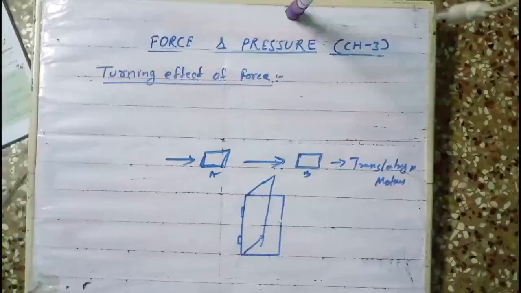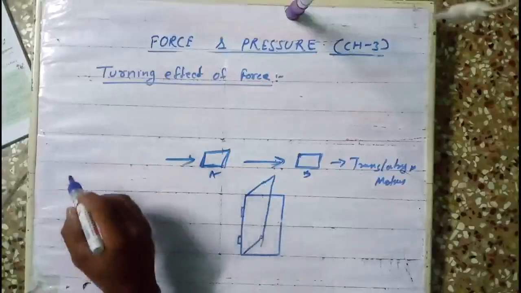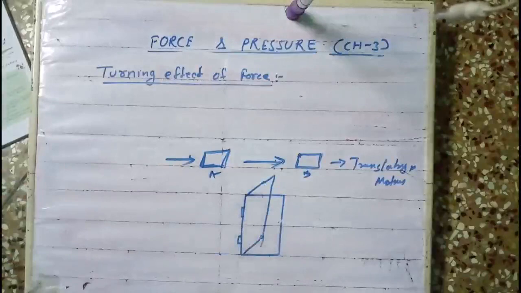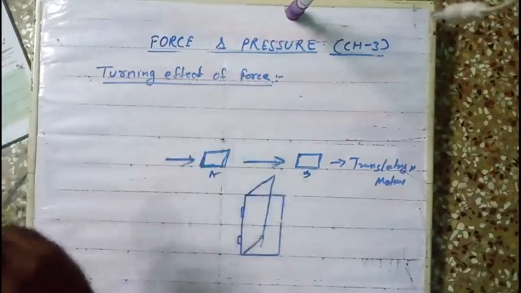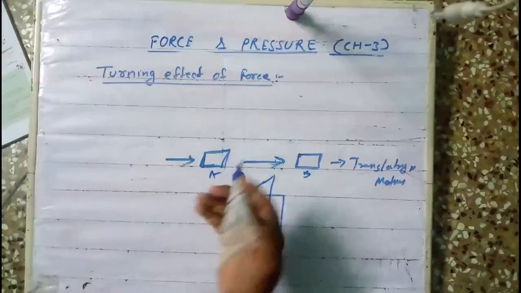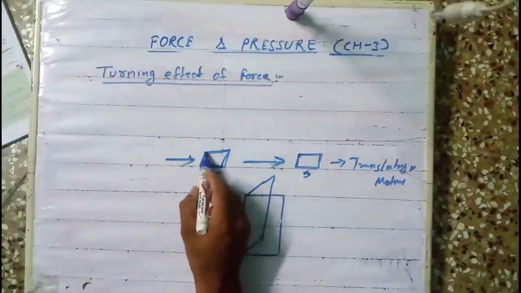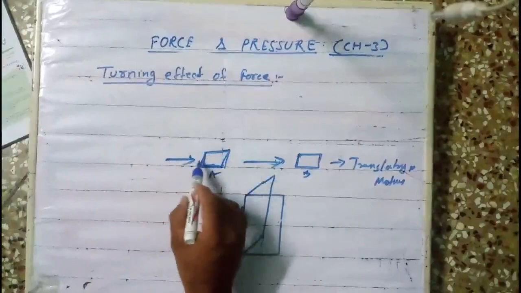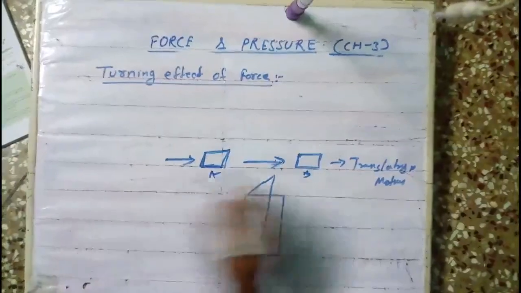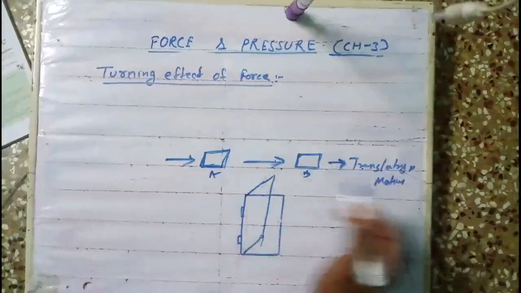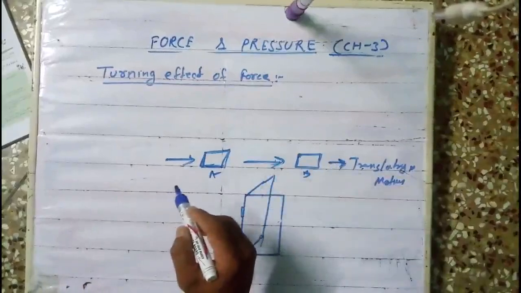Turning effect of force. We have written so many effects we read, like changing shape, changing speed, changing the direction, changing the body from rest to motion, changing the motion to rest. These are the effects of force we read. Now, turning effect of force means, suppose a body is free, not joined anywhere, then what will happen? When you apply the force, generally we will observe that the whole body moves from one point to another point. That we call a translatory motion. The body is under translatory motion.